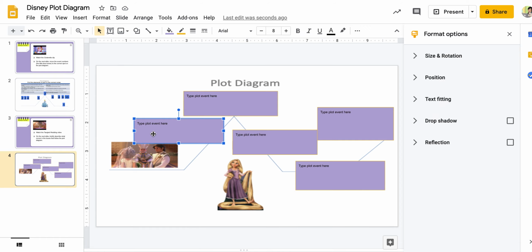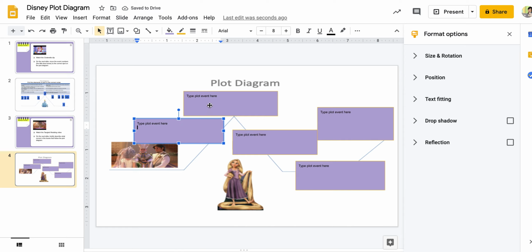This one's a little bit different. You have to type in the box what happens. You don't have to put complete sentences, like "Rapunzel and Flynn Rider buy a horse," which doesn't happen, but you would just type in this little box.